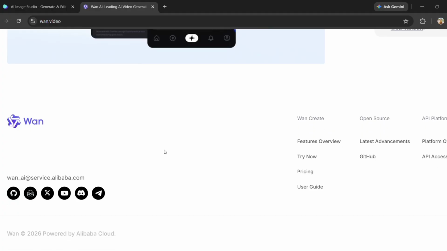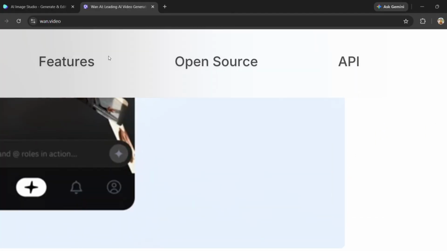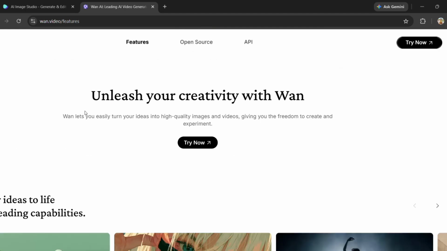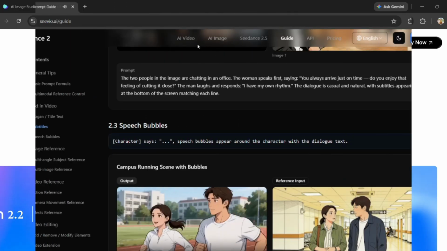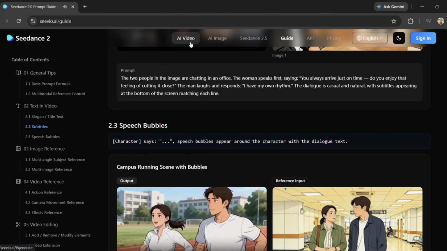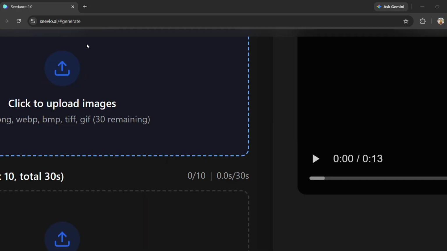Let's give both the same prompt. A cinematic woman walking through Tokyo at night, heavy rain, neon reflections, realistic lighting, slow camera movement, dramatic atmosphere. Seedance 2.0 is extremely strong at complex motion, physical interactions, camera movement, and following detailed instructions.